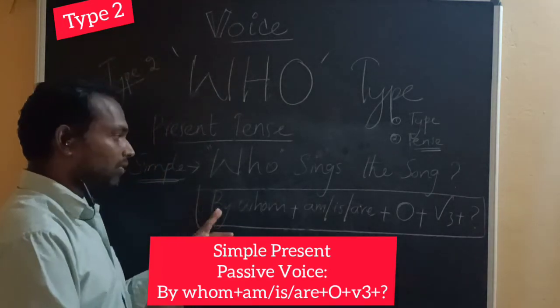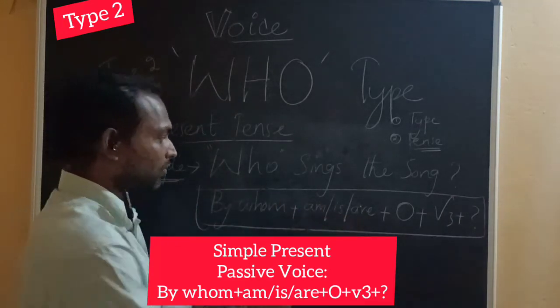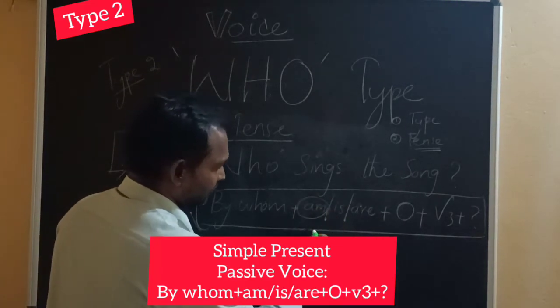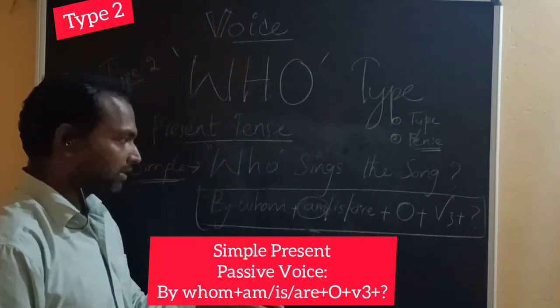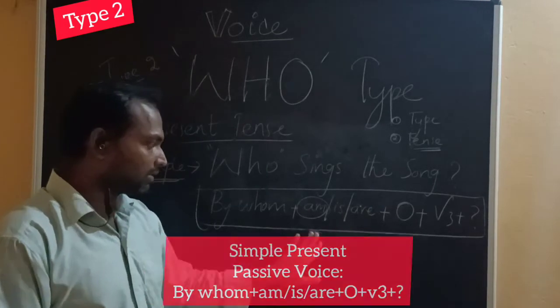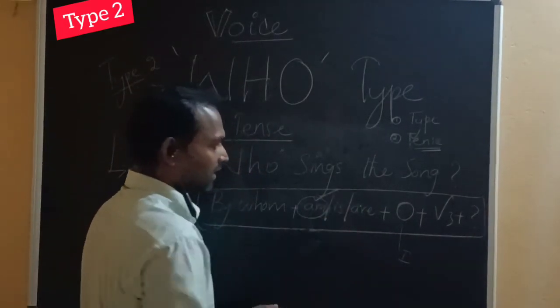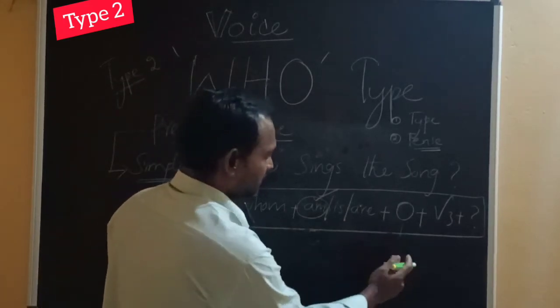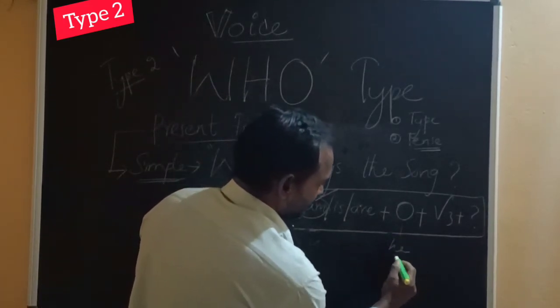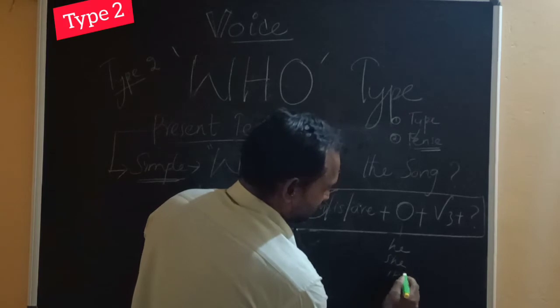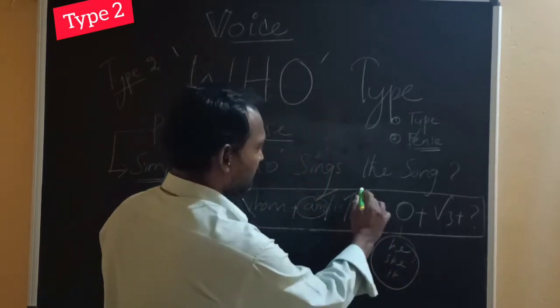By whom, am, is, are. If the object is I, you have to select am. If the object is he, she, or it, then you select is.